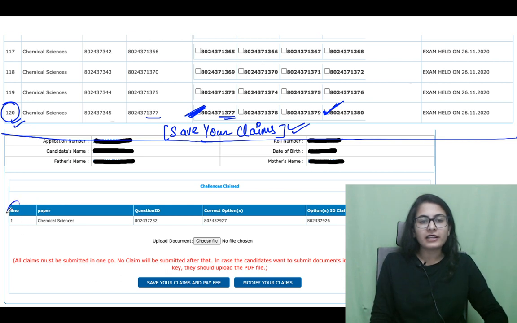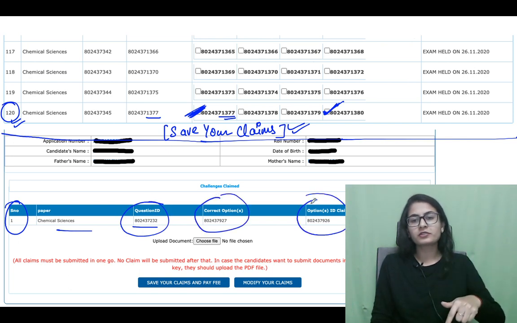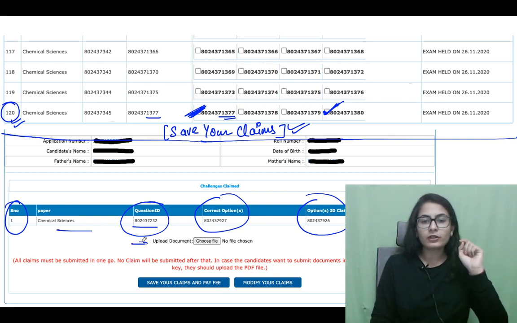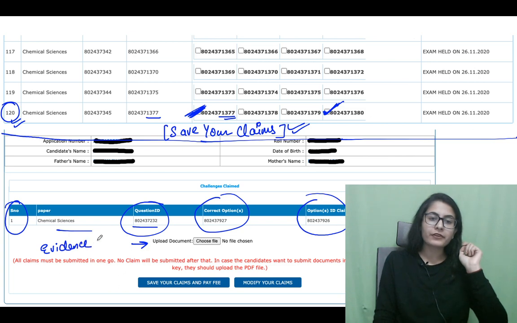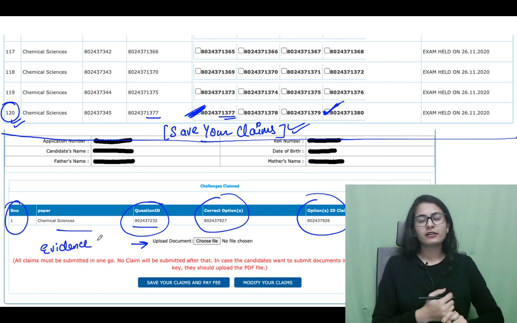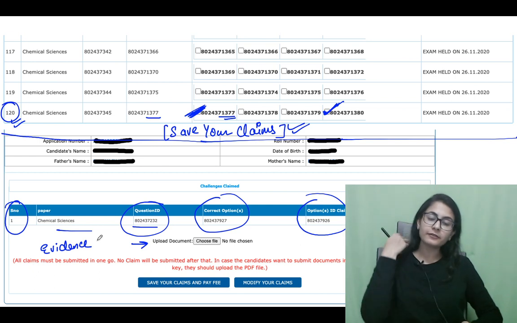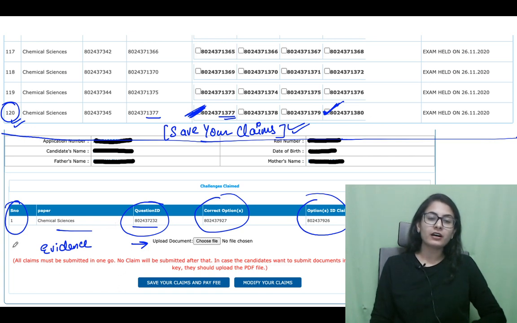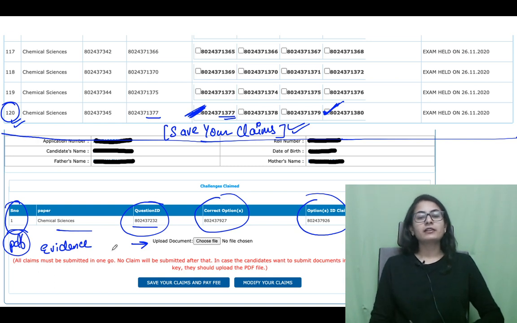So let's say I have challenged this question, chemical sciences, and this is the question ID, this is the correct option, and this is the option that I have claimed. So first thing first, upload a document. Which document is it talking about? It is the document which is your evidence that your answer is correct. It can be any PDF from the book itself. You don't have to upload the complete PDF of the book, just that one page. Convert it into PDF format and then upload it over here.